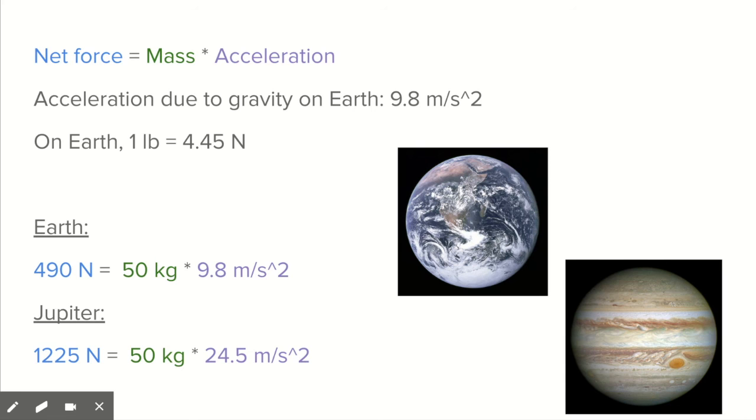So today we talked about friction, the types of friction, the factors that affect friction and gravity, and the difference between weight and mass.